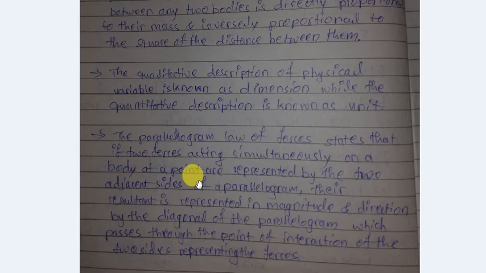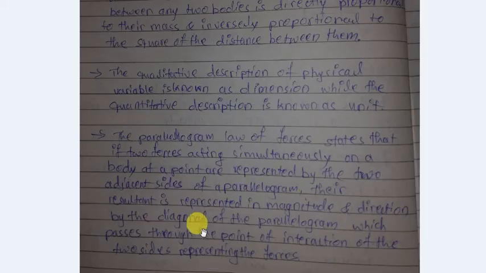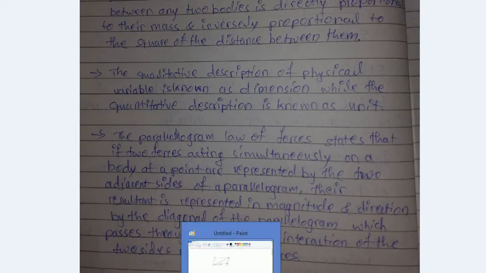It states that if two forces acting simultaneously on a body at a point are represented by the two adjacent sides of a parallelogram, then their resultant is represented in magnitude and direction by the diagonal of the parallelogram which passes through the point of intersection of the two sides representing the forces.